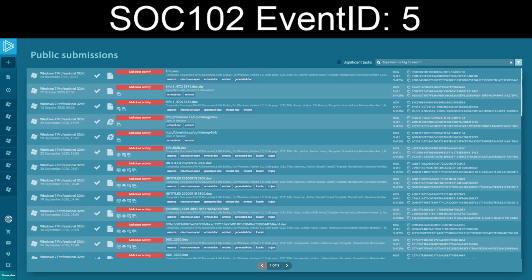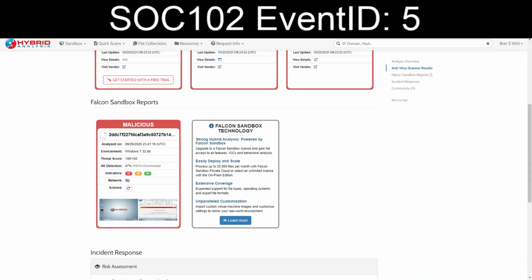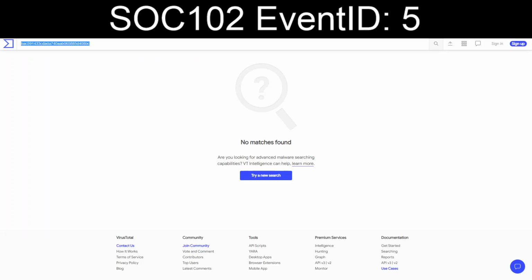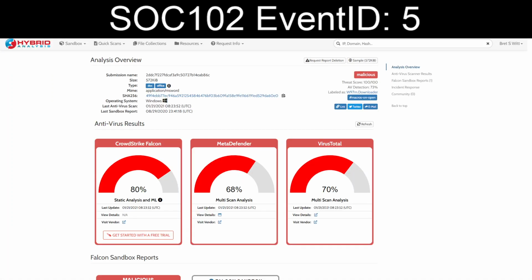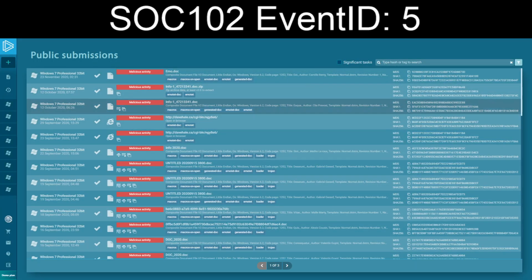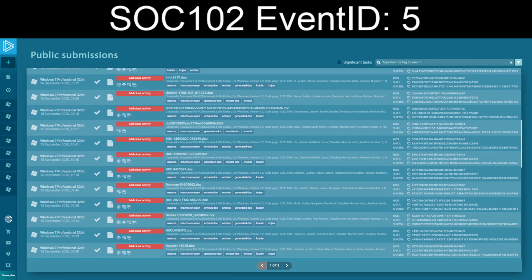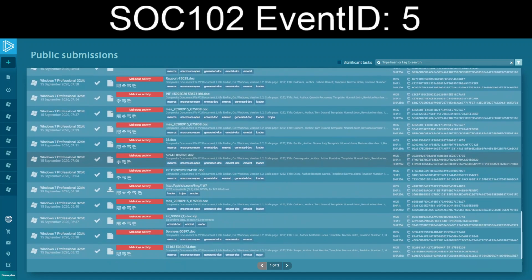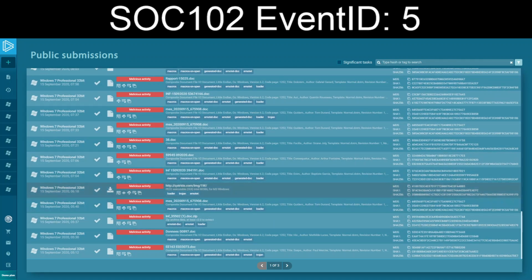But I think we've got enough off here that we can call this. Okay, let's do this. In fact, I want to leave that right there. But what if we just take and just verify that? Nothing for that. Well, hoopla. Same thing for public submissions on any.run, just using the gstride.com domain to be touched. 3 pages worth of detections. So I'd say we've got enough here to warrant that this is indeed malicious.